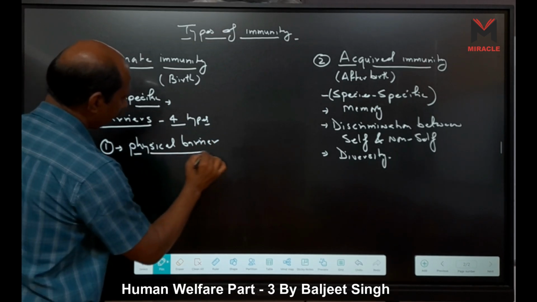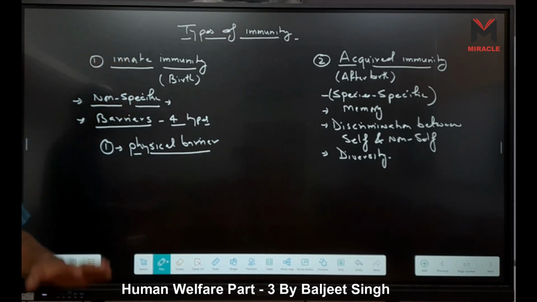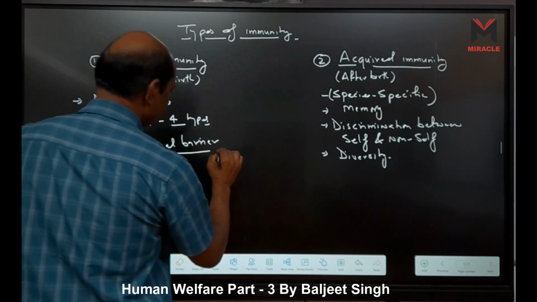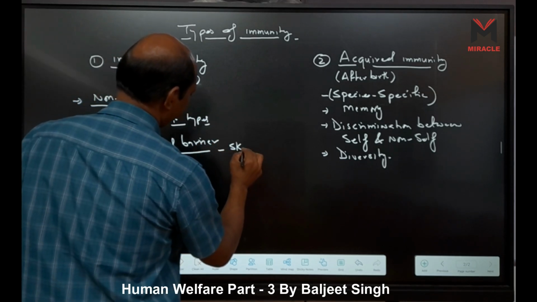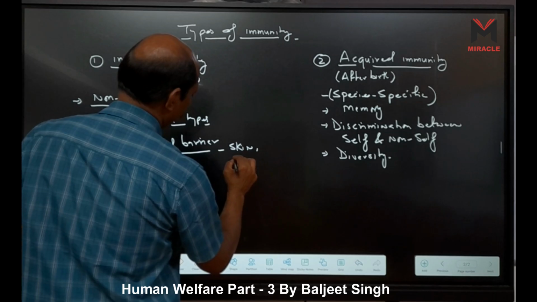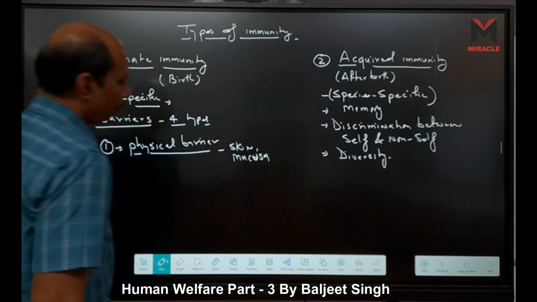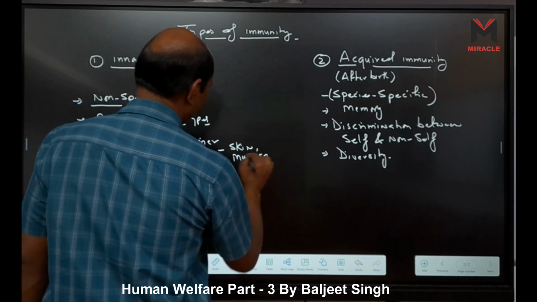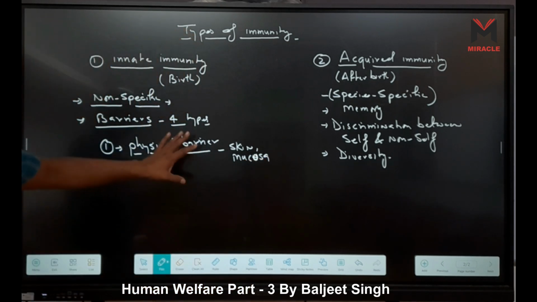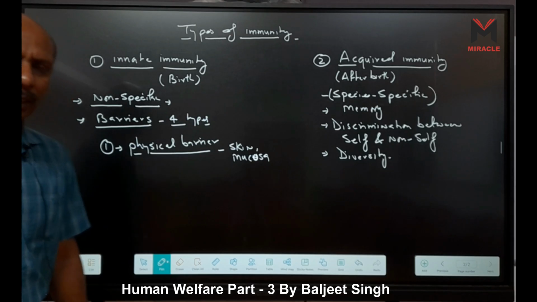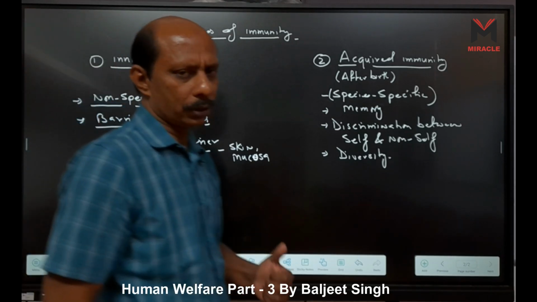Physical barrier contains skin and mucus, or we can say mucosa layer. So these two are considered physical barrier, skin and mucosa, right?